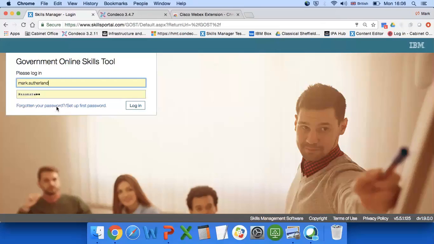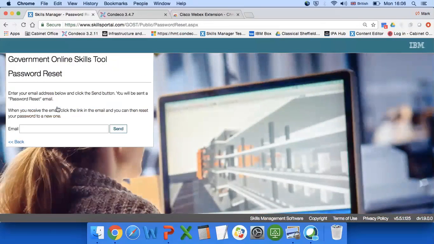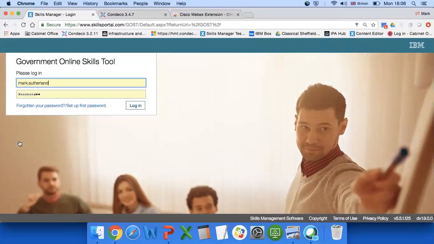Okay, so the first time you click on the link that Sophie sends you, you need to click on this link here on the login page for forgotten your password, set up first password. Click on that, type in your email address, and within a minute or so you'll get a link to set your password. And then when you log in after that, your login ID is your full email address. So ignore that mine is just my first and last name.